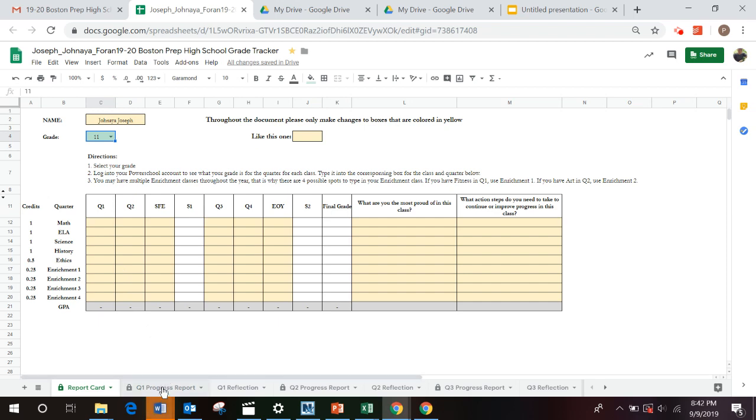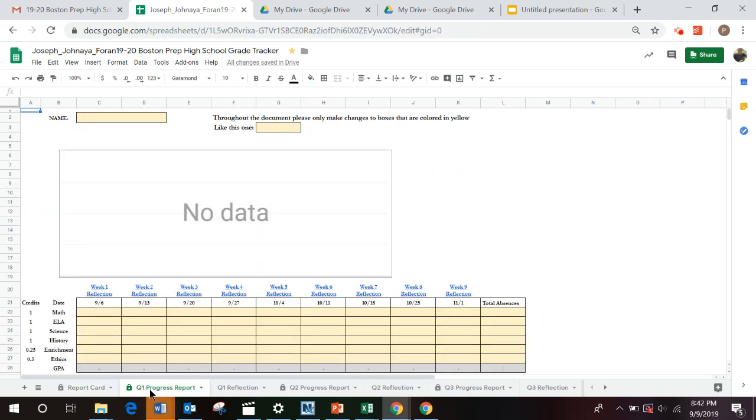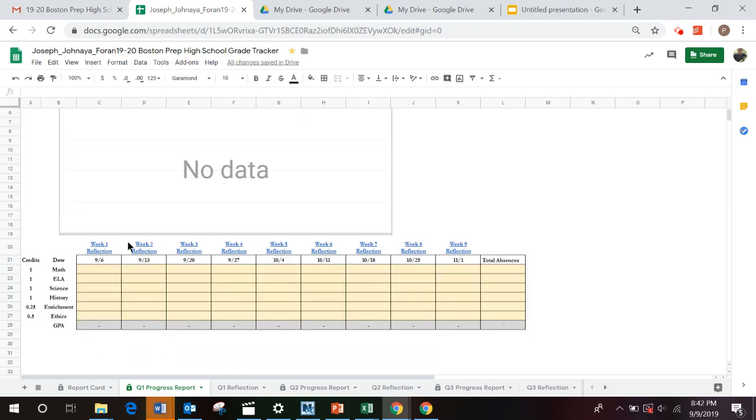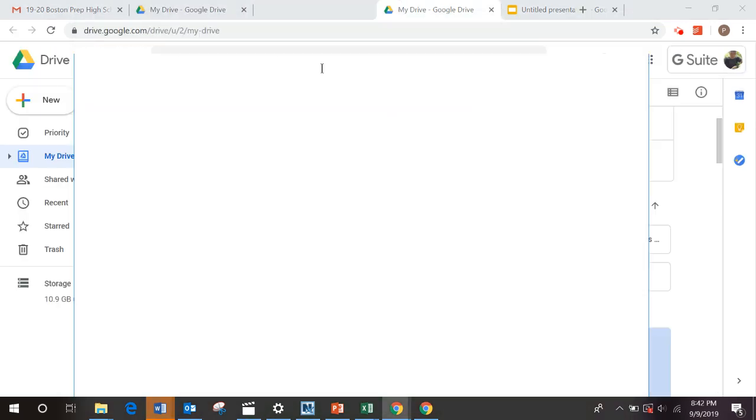We're going to go to the bottom and we're going to hit our Q1 progress report. This is where we're going to be plugging in our grades every week. At this point, advisors will pause the video until everyone has their grade report and PowerSchool open within split screen.